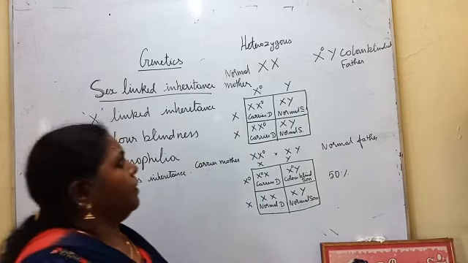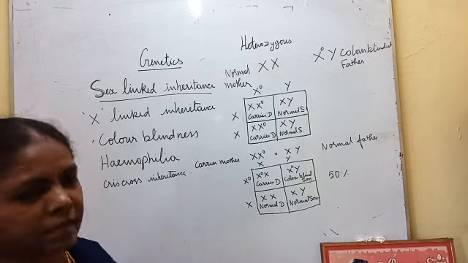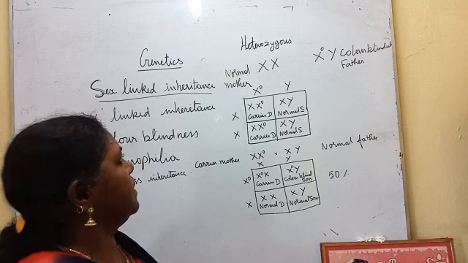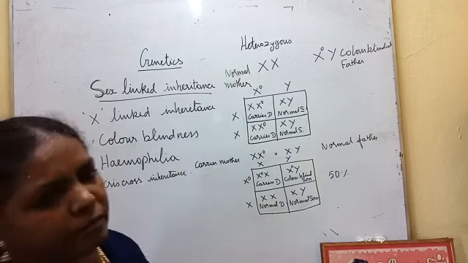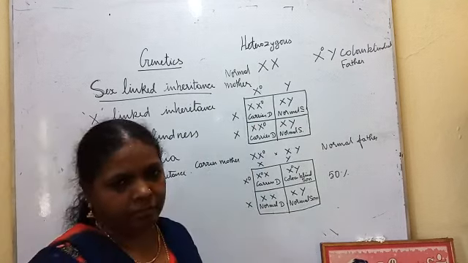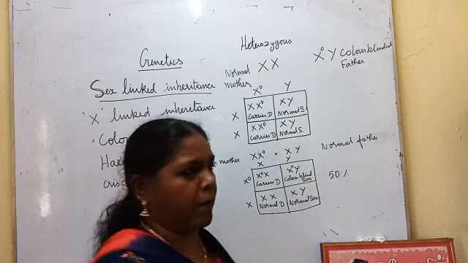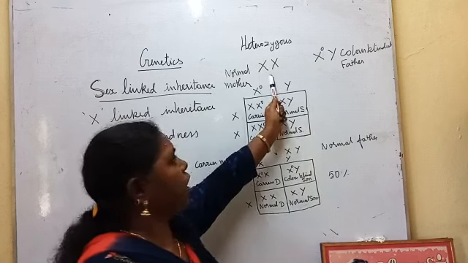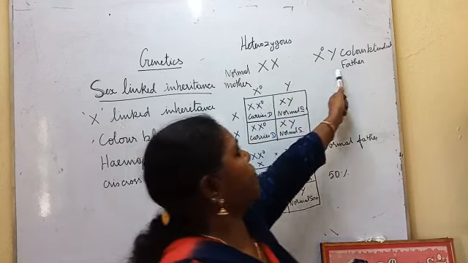Now, we are going to see two cases. Suppose a normal mother, who is not at all color blinded, not having color blindness, a normal lady, marries a color blinded father.